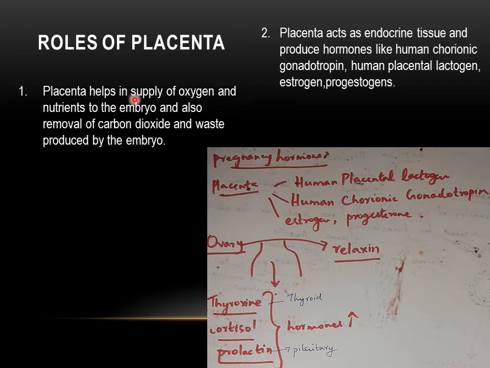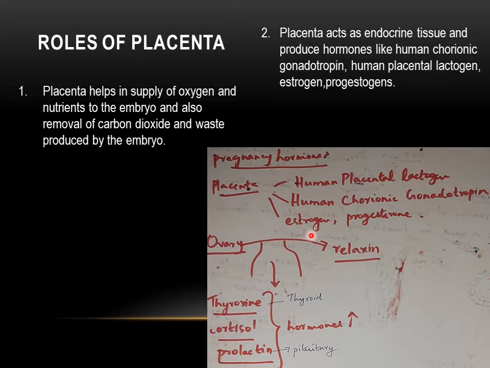In addition to this function, placenta also acts as endocrine tissue and produces the following hormones. They produce hormones like human chorionic gonadotropin that has a function like progesterone. It helps in maintaining the endometrium lining to make the blastocyst stay implanted. And the other hormone is human placental lactogen. It helps in the mammary gland development.